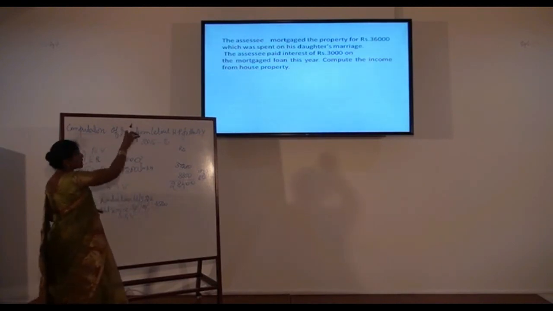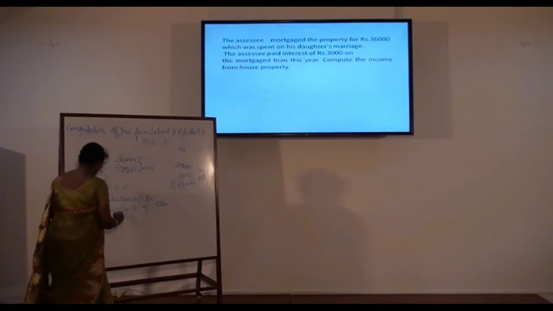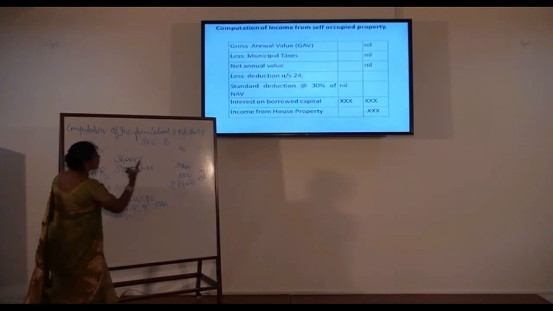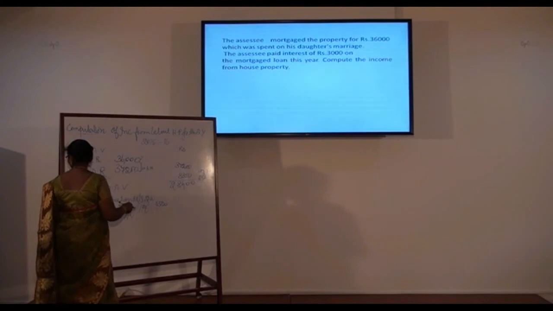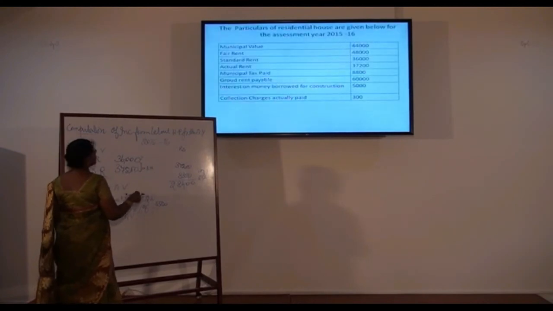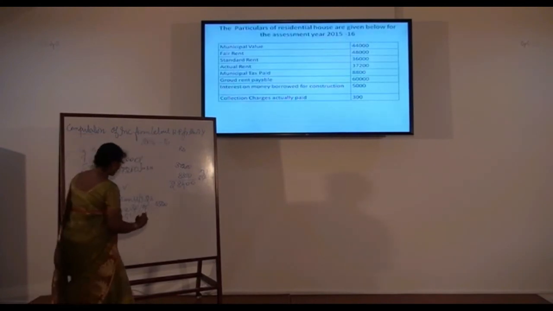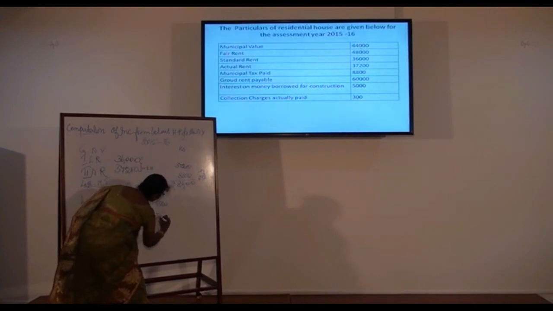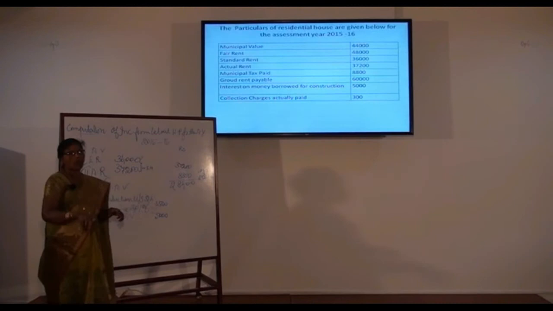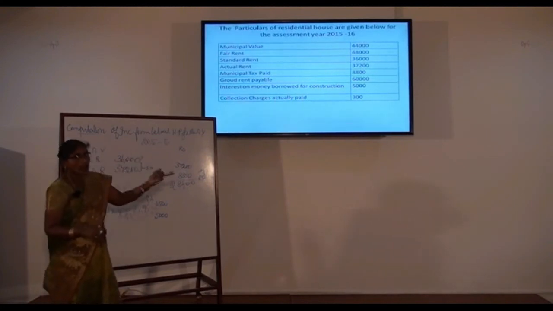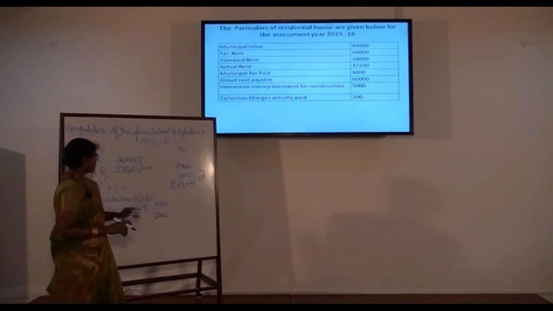And that way only the interest on borrowed capital, not the amount, is the concern. The interest on money borrowed for construction is 5,000. Only this is allowed. We are paying another interest, but that is on the loan borrowed by mortgaging the property for marriage, so that is not allowed.